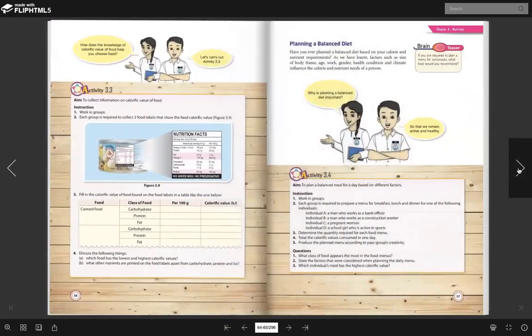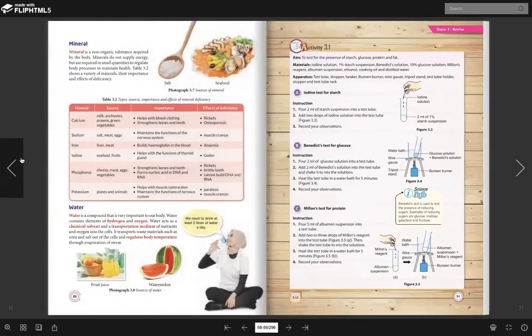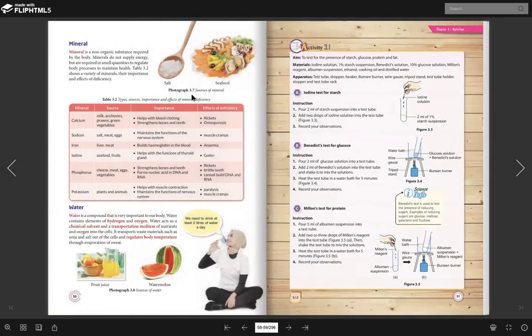Okay guys, so let's continue a little bit. Okay, so this is the test of the experiment that basically we should do, but since this is COVID-19, we cannot do the experiment. Okay, but if you are eager to find out detail, maybe you can find in the YouTube for this experiment. Okay, so basically there are 4 experiment that you should know. Okay, the first one is iodine test.